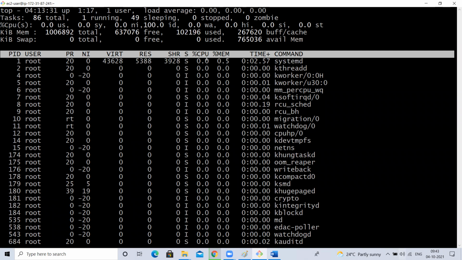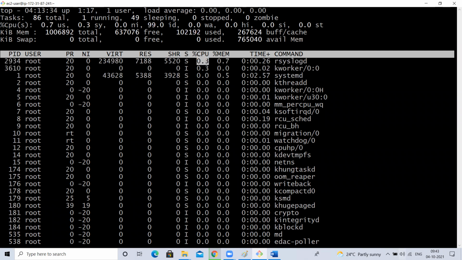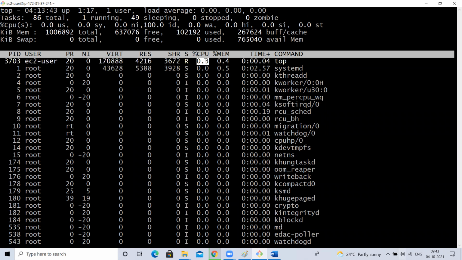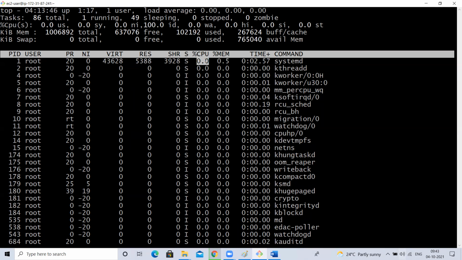See now, it came and went. You see here, it is 0. Now the root user is using 0.3% of CPU. Now it is not using. That keeps changing. Whoever uses CPU, that keeps changing. Which application or process is using more CPU will come on top, right?